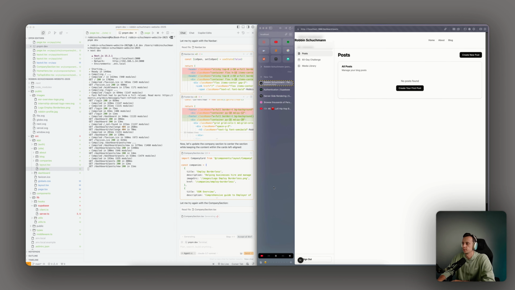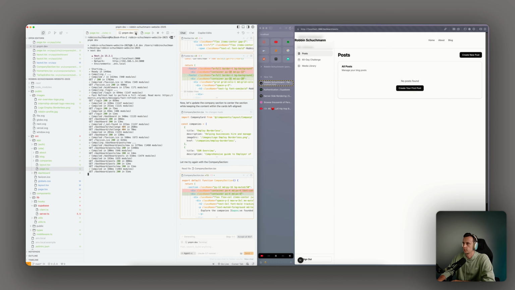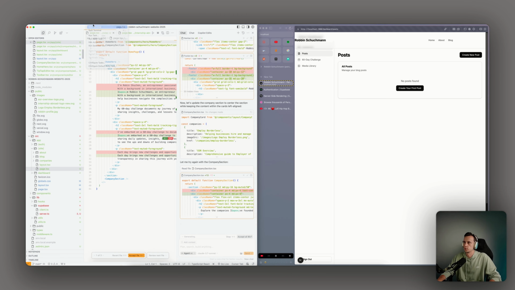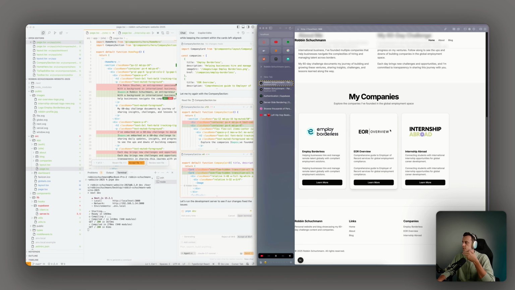So maybe sometimes what I'm doing is whenever this is not working, I would just open Claude and then put the issue there and have it fixed there. I want to open this in this terminal so I can see the error. So again, pnpm dev, so then it will open the dev server. It's still not centered. It also didn't add any margin or padding.